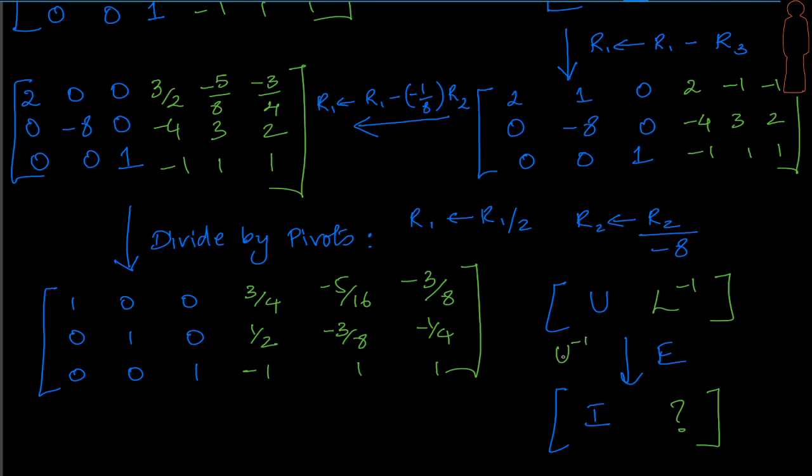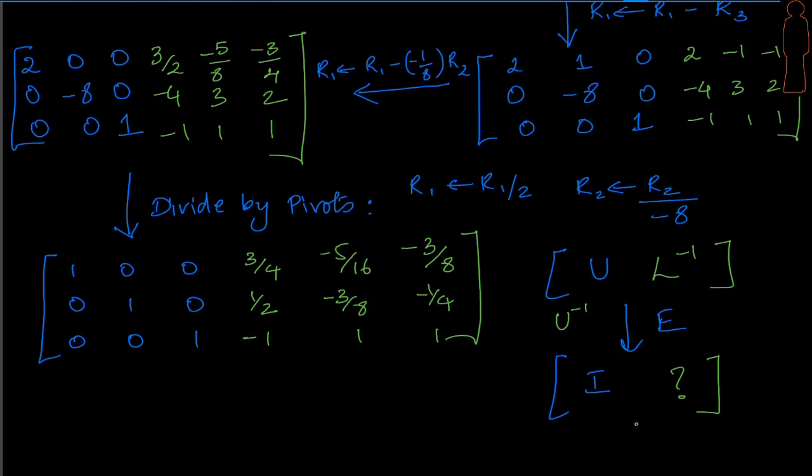If it was U inverse, multiplying that with U has got me the I. That means the same thing should have got applied to L inverse as well, and therefore what we are getting here is U inverse L inverse.